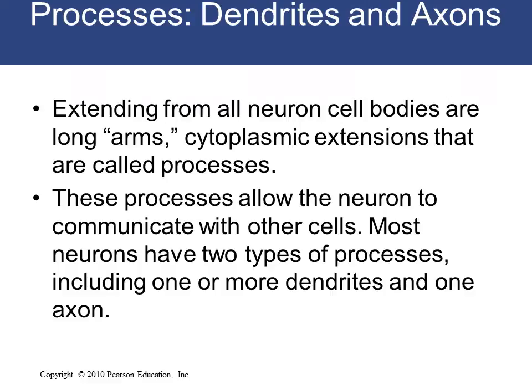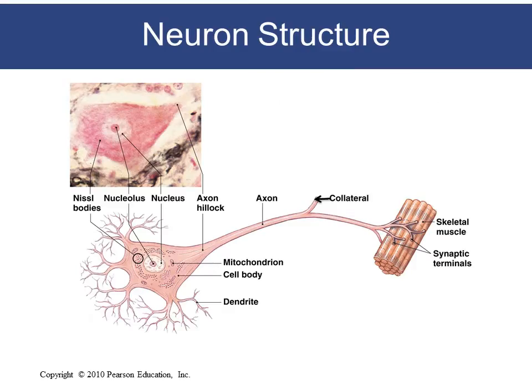We have the two processes that are formed around the cell body of a neuron, which are the dendrite and the axon. Each of these processes extends from the neuron cell body, and they are long arms called cytoplasmic extensions. These processes allow the neuron to communicate with other cells, and most neurons have one or more dendrites and one axon. So this is the structure of a neuron. I want to show how the dendrite and the axon look. This is a dendrite, which can be more than one in a neuron, and we have the axon, which is only one in a neuron.